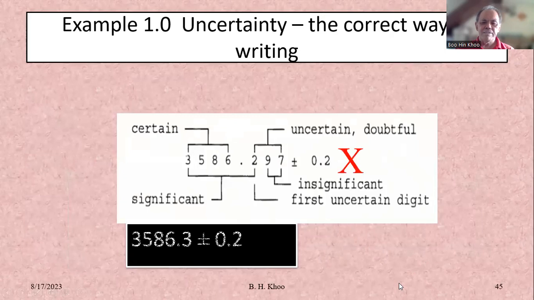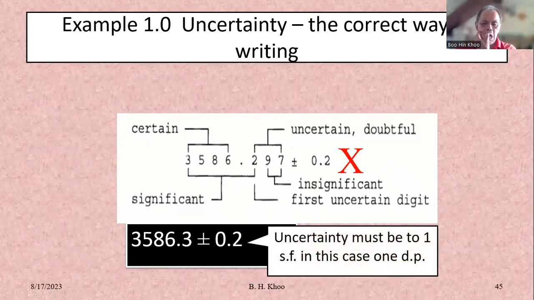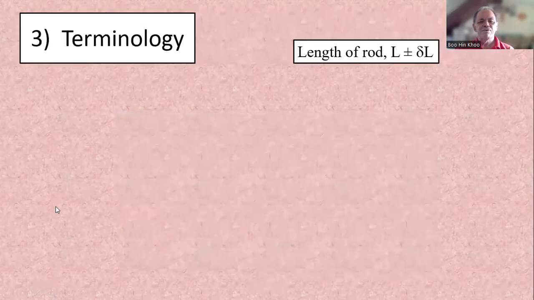So the answer should be that. That's taken from the internet. Uncertainty must be to one significant figure. In this case, one decimal place, so the measurement must be to one decimal place. Follow.